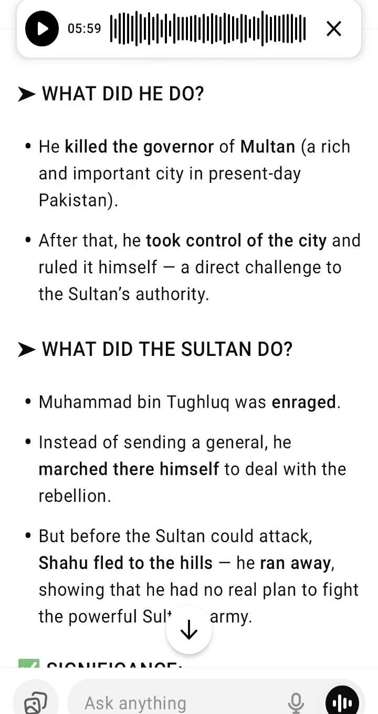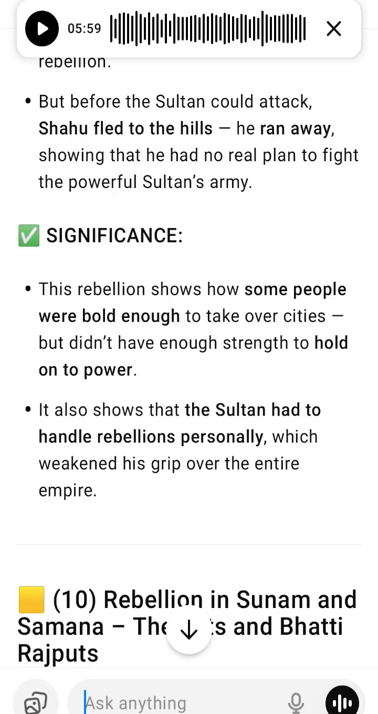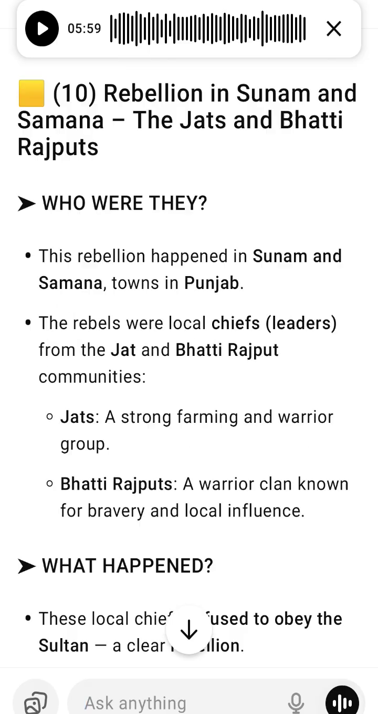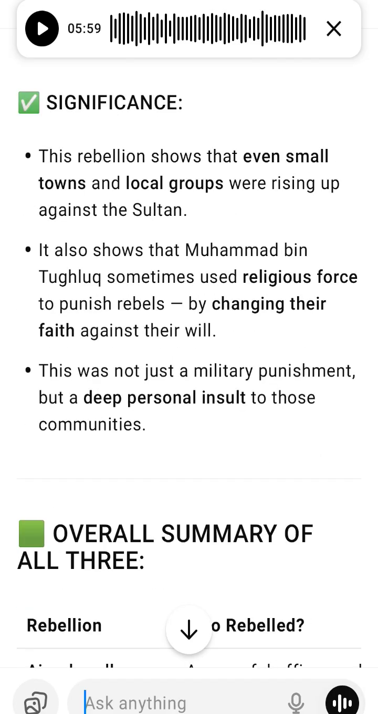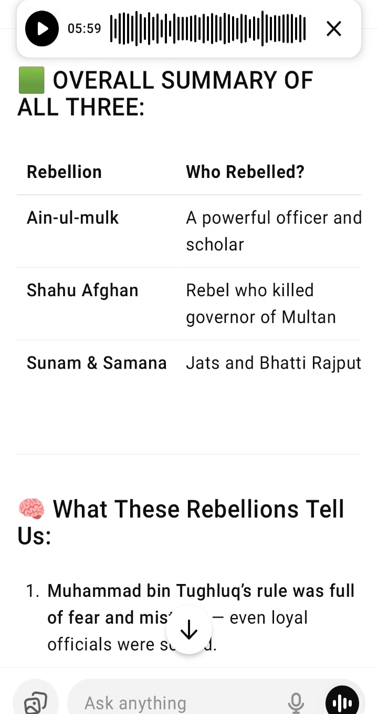9. Shahu Afghan's rebellion, the sudden assassin. Who was he? Shahu Afghan was a bold and rebellious man, likely a local leader or soldier. Not much personal detail is given about him, but his action was violent and daring. What did he do? He killed the governor of Multan, a rich and important city in present-day Pakistan. After that, he took control of the city and ruled it himself, a direct challenge to the Sultan's authority.